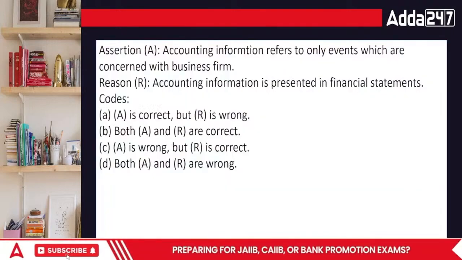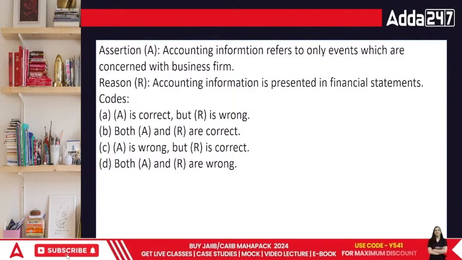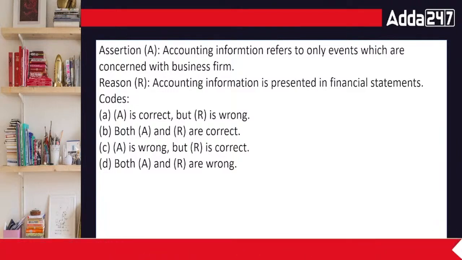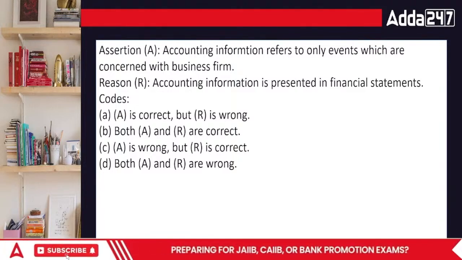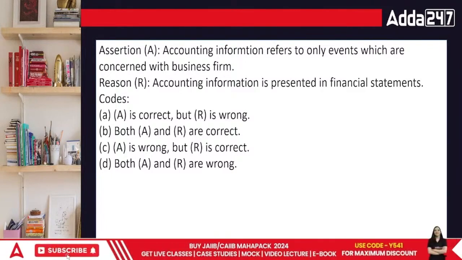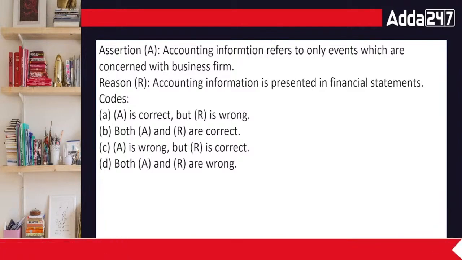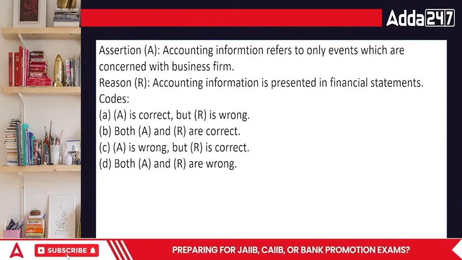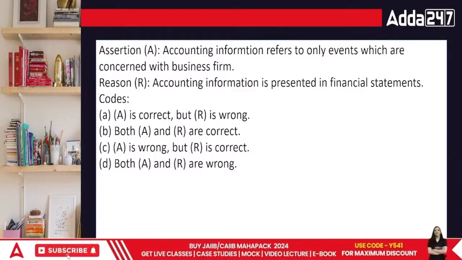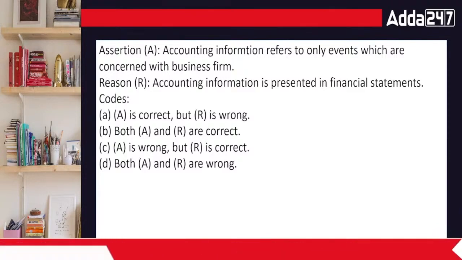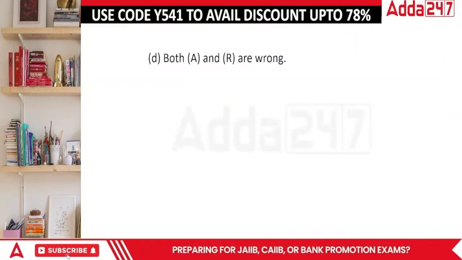The first question. Statement A: accounting information refers to only events which are concerned with the business firm. Statement B: accounting information is presented in the financial statements. A is correct, B is wrong, or both are correct, or one is wrong and one is right, or both are wrong. It is totally related with the area of business events only. And yes, it is related to the area of financial statements.